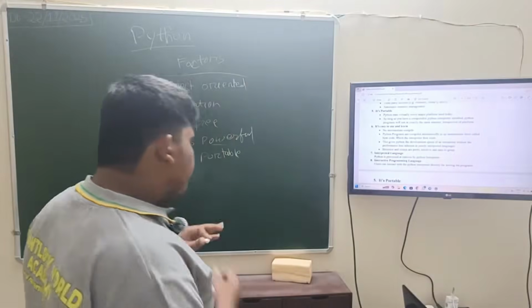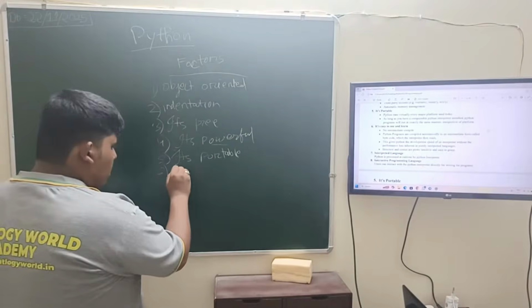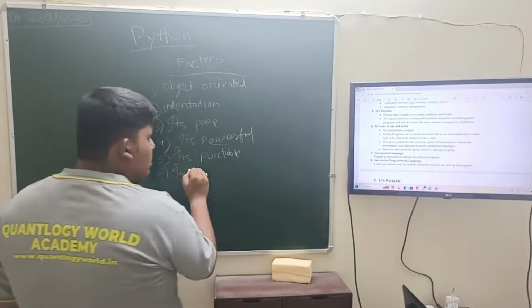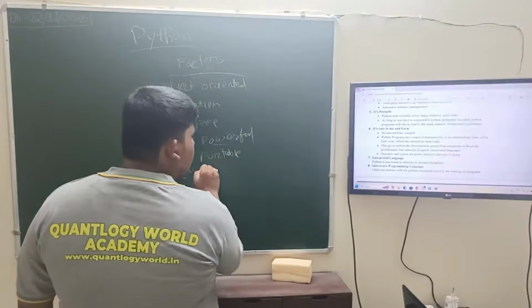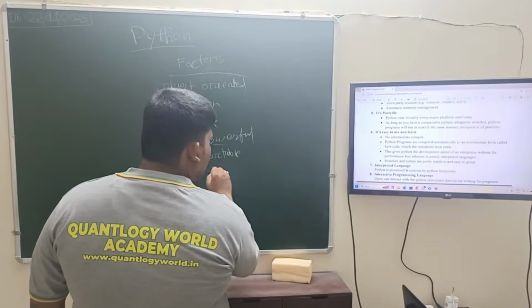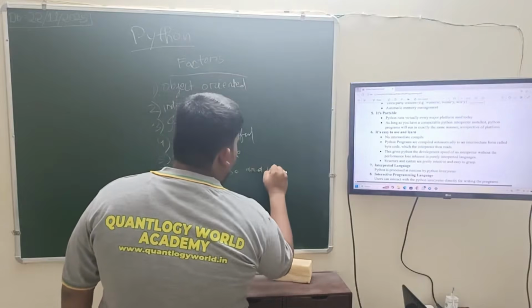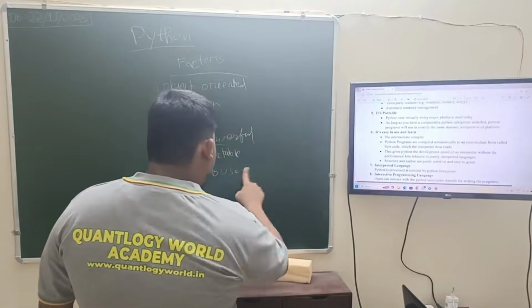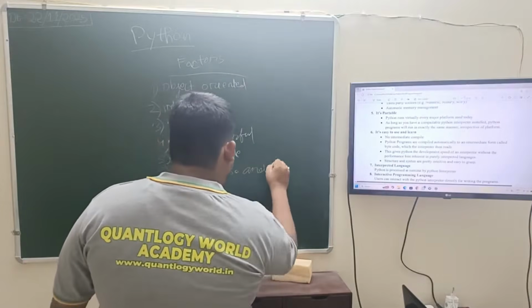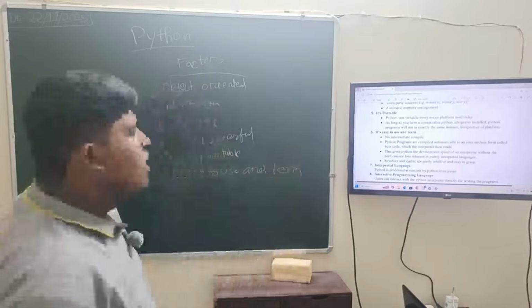So the sixth factor we study is it's easy to use and learn. The next factor is interpreted language.